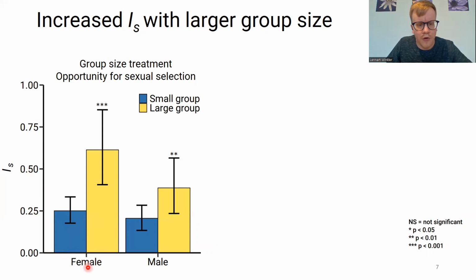You can see the data for focal males and focal females, and you can see that in both we have a significant increase of the opportunity for sexual selection with increasing group size.